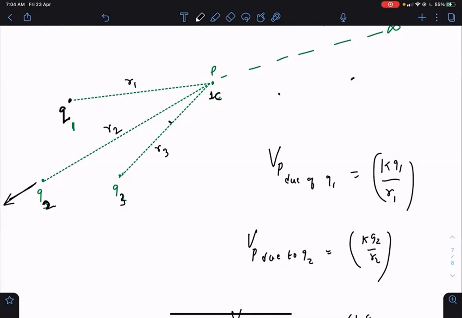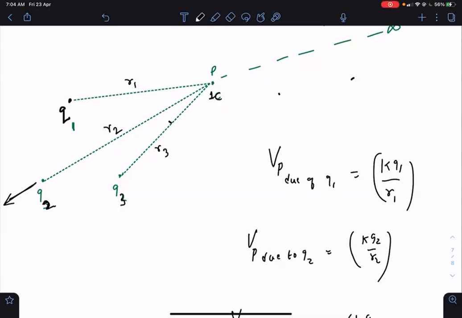So potential at P makes sense only when the electric field created at all the points is not changing, which means that the charges which are creating the field must be fixed in their place. Which means although this Q2 will get repulsion from Q1 and Q3, we should not allow them to move. We should keep them fixed only.